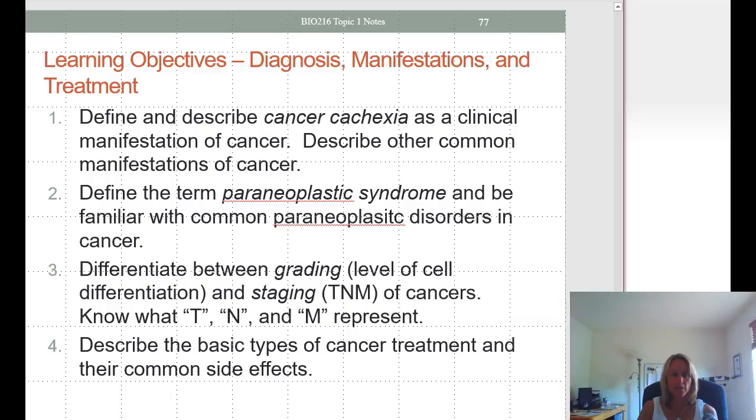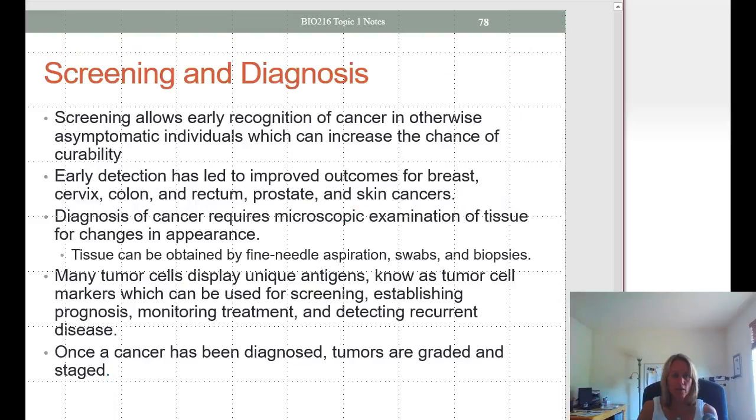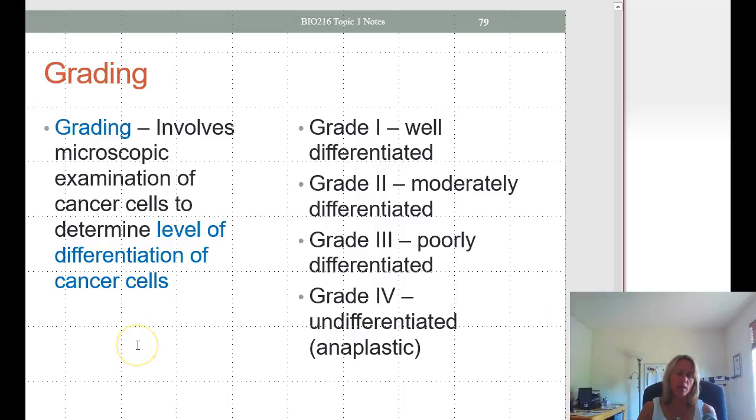Okay, moving on to diagnosis, manifestations, and treating. We're going to talk about grading and staging. So grading involves looking through a microscope at the individual cancer cells to determine the level of differentiation. With grade 1, these are well differentiated. Grade 4 are undifferentiated or anaplastic. So as we increase in grade number, the cells become less differentiated and more likely to be malignant.